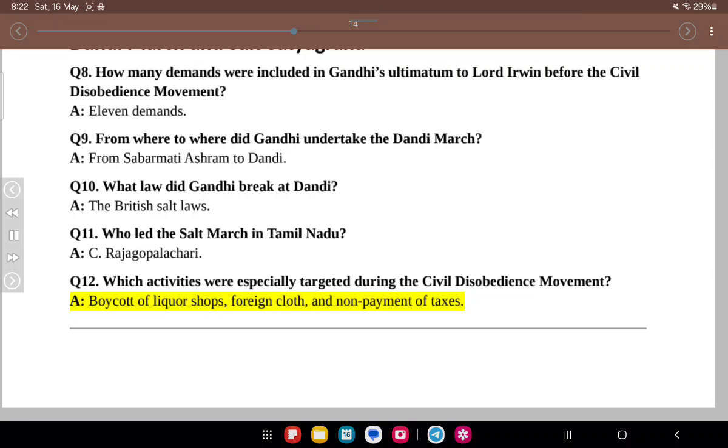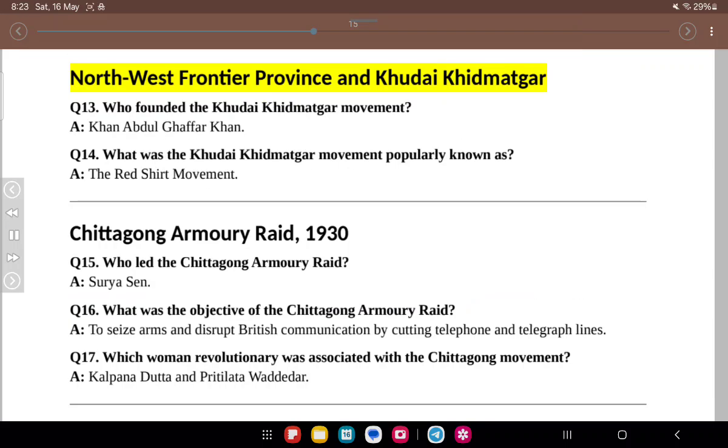Boycott of liquor shops, foreign cloth, and non-payment of taxes. Northwest Frontier Province and Khudai Khidmatgar. Q13. Who founded the Khudai Khidmatgar movement? A. Khan Abdul Ghaffar Khan. Q14. What was the Khudai Khidmatgar movement popularly known as? A. The Red Shirt Movement.